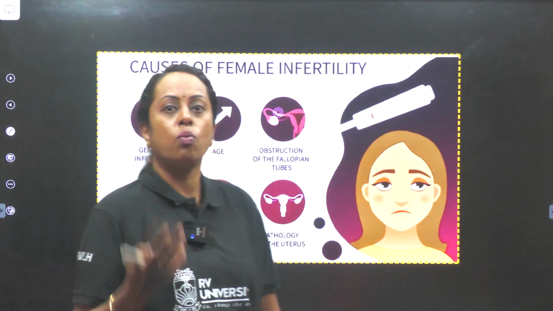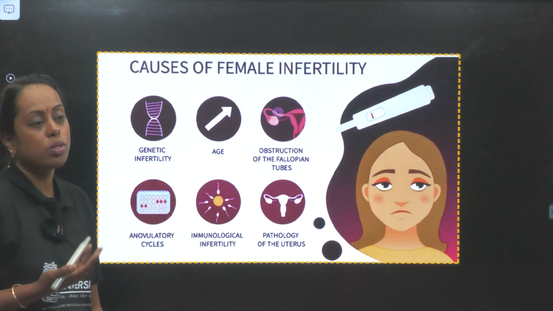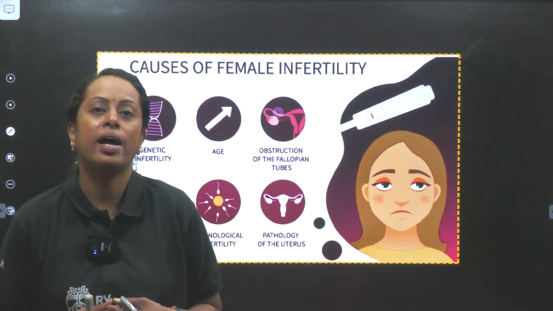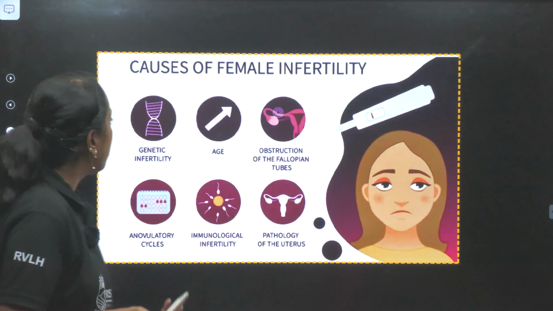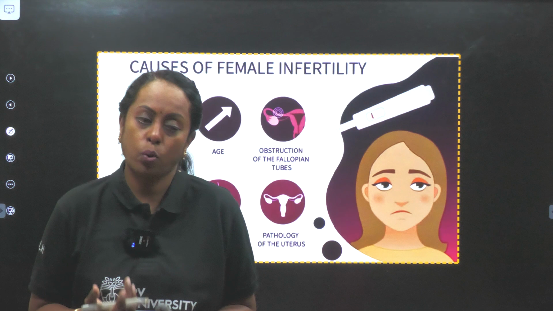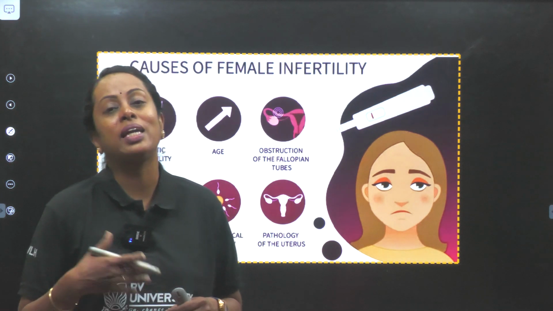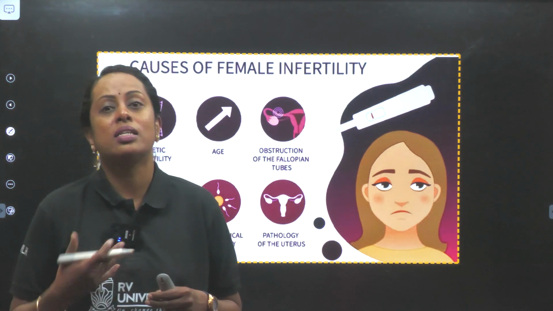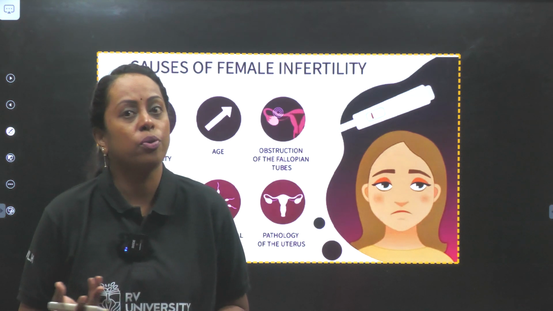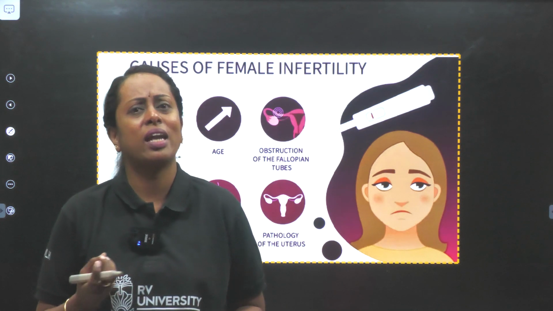Now let us understand what those are. Causes of infertility in females. Sometimes during a process called genetic recombination, genes themselves can cause problems where the female cannot get conceived. Or age factor. So we know that the menstrual cycle starts from the stage of puberty. But the question is, when did this particular puberty occur? Maybe at a very young stage. So that means by the age a female gets married and decides to conceive, maybe there are no more follicular cells left to grow and develop. So after the age of 40 plus, the conceiving rate is just 5%.